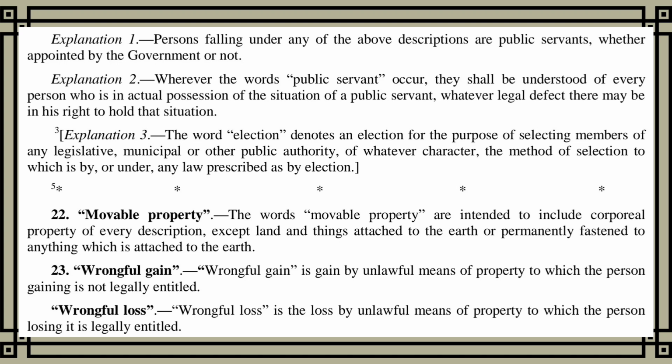Section 22. Movable property. The words movable property are intended to include corporeal property of every description, except land and things attached to the earth or permanently fastened to anything which is attached to the earth.